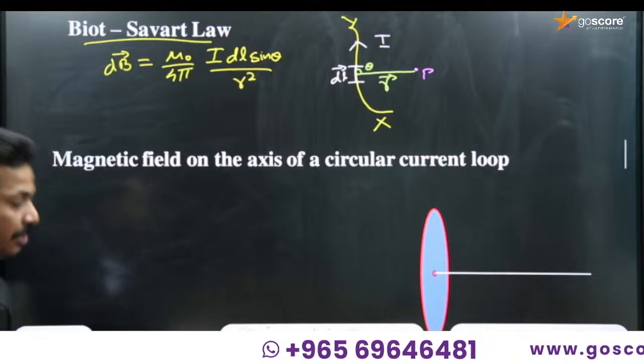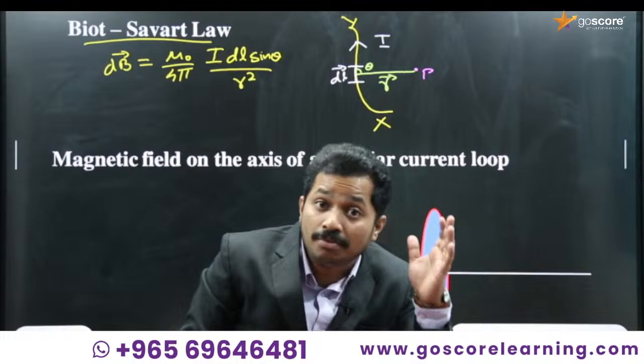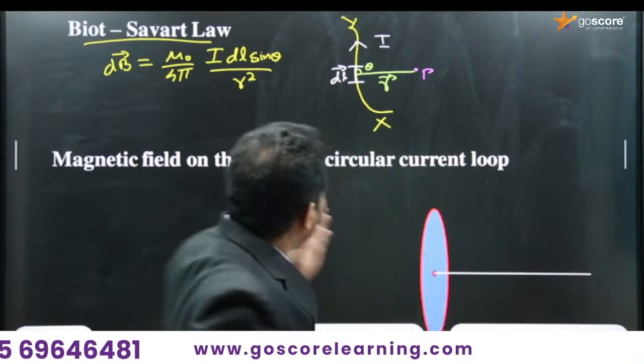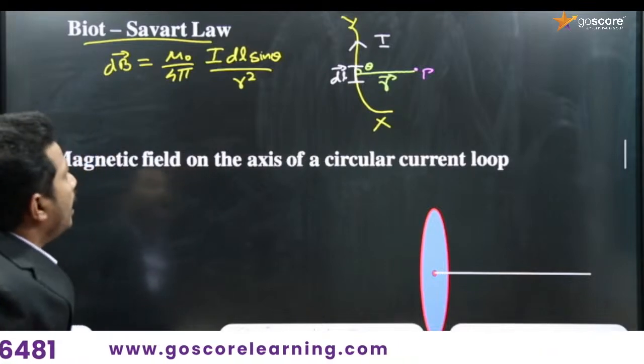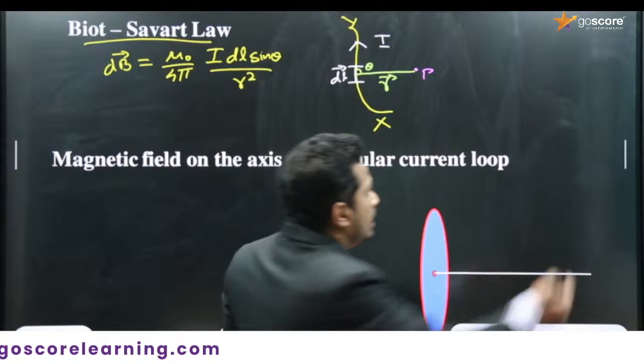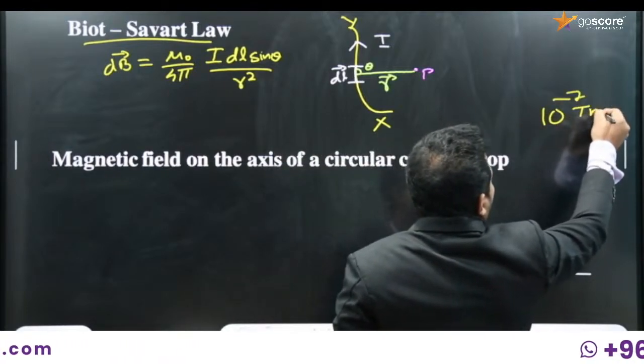So this is the equation given by Biot-Savart law. So what is mu 0? It is the permeability of free space, and mu 0 by 4 pi is a constant whose value is 10 to the power minus 7, and the unit is Tesla meter per ampere.